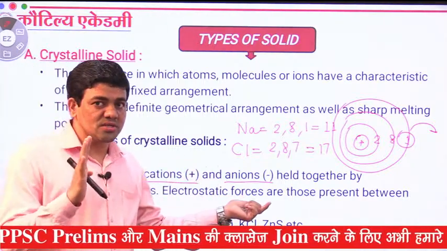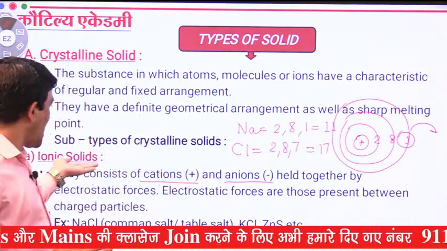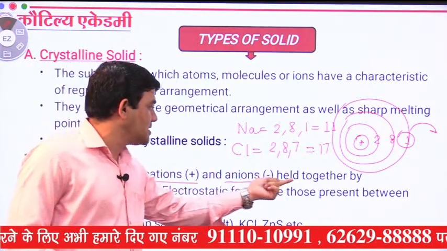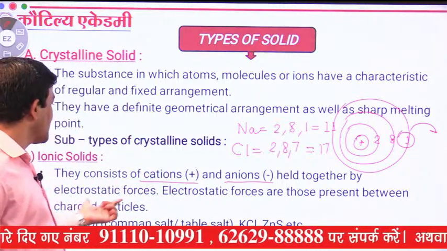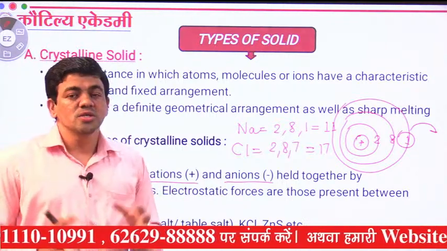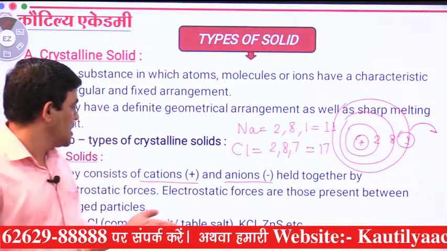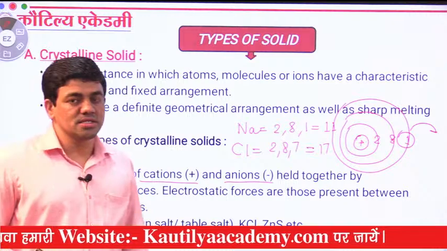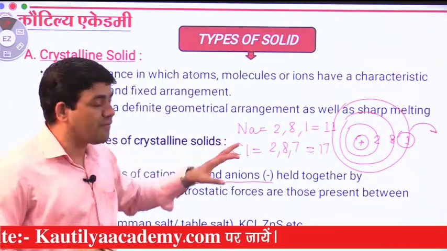This is a very important part related to ionic solids. They consist of cations and anions held together by electrostatic forces, which are the forces present between charged particles. We can take the example of NaCl.